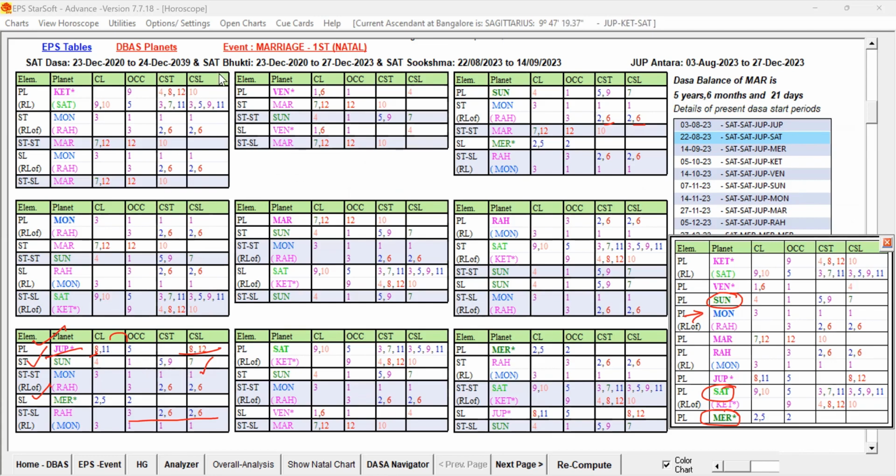So now the Dasa Lord is Jupiter. In the Dasa Lord Jupiter, what are the favorable key planets? Sun, Mercury, and Moon, and Jupiter is conjoined with Saturn. That we already saw. So what are the favorable planets? We have already noted them down.